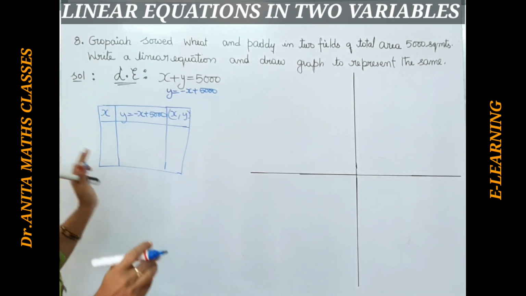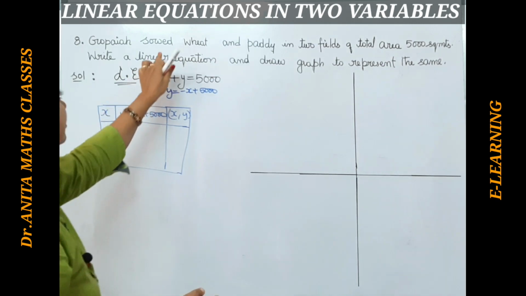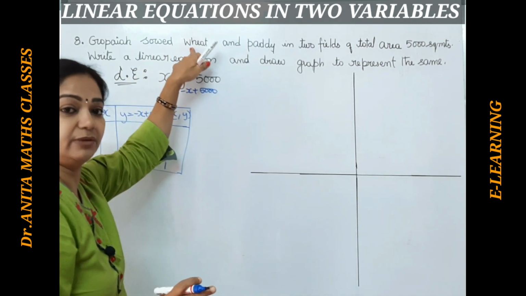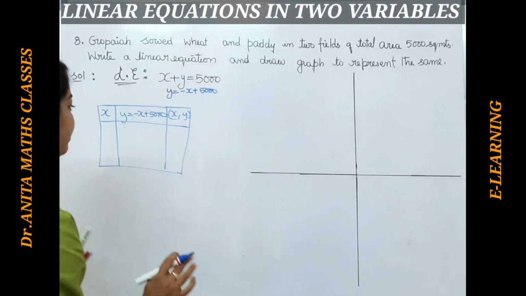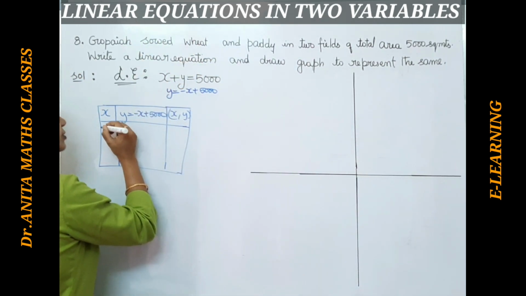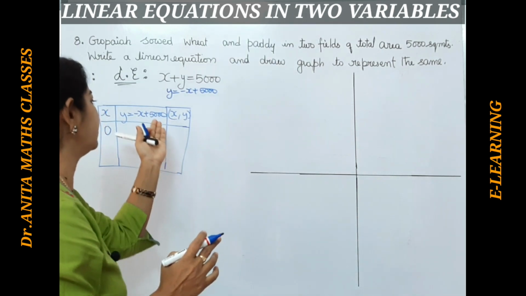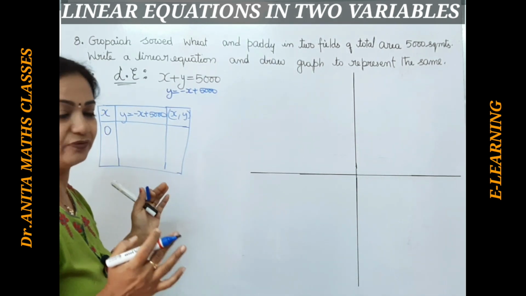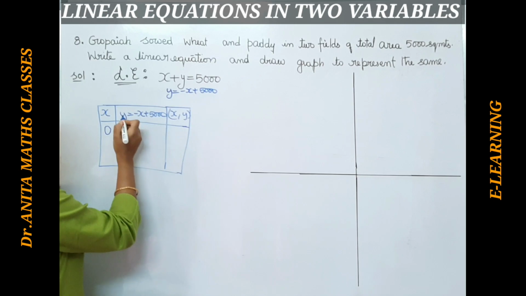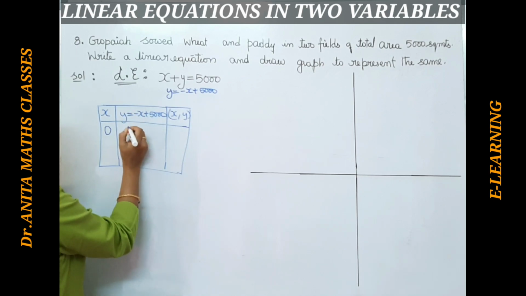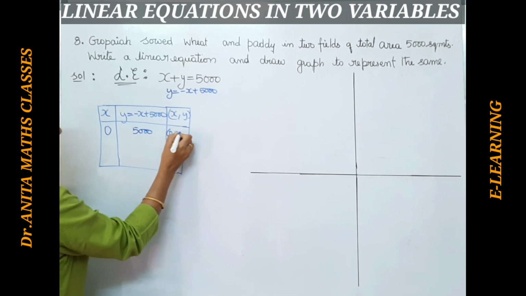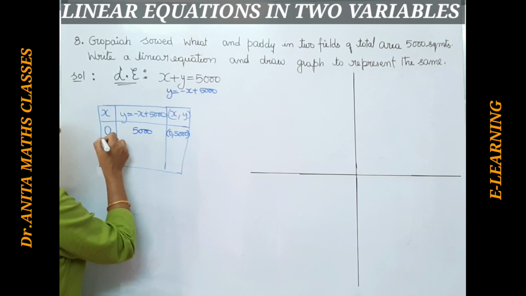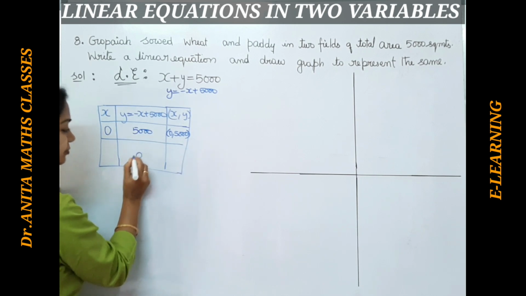Let me take x as 0, so the area of the field where wheat is sowed is 0. You can also take any numbers, multiples of 5 or 10, and substitute so that we get the y value. So minus 0 plus 5000, y becomes 5000. So 0 comma 5000.